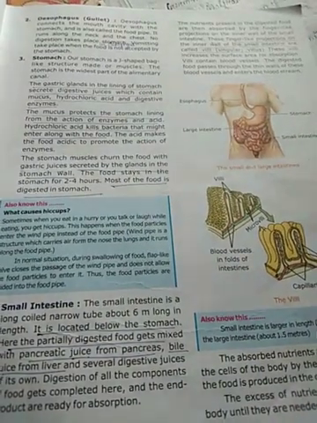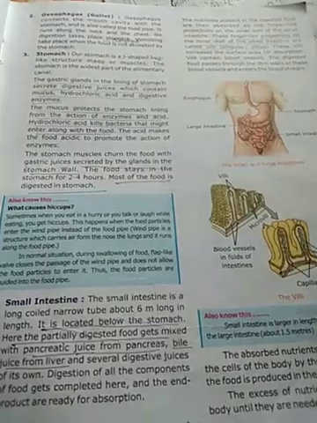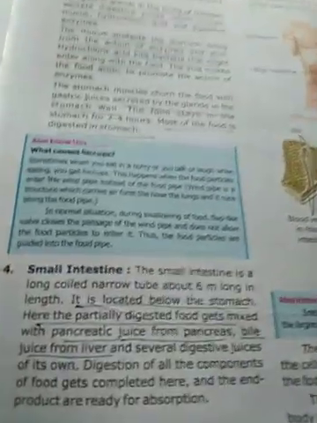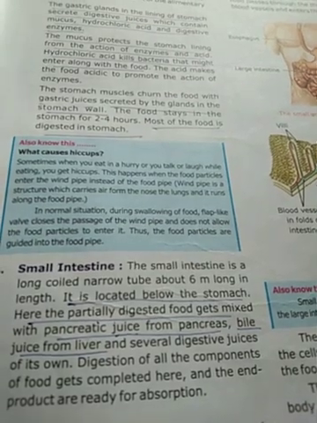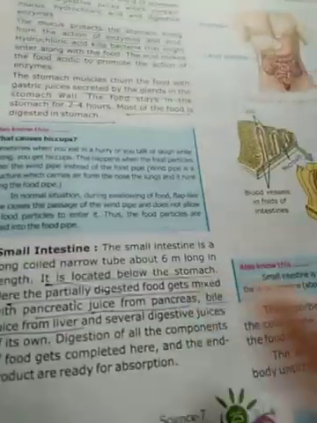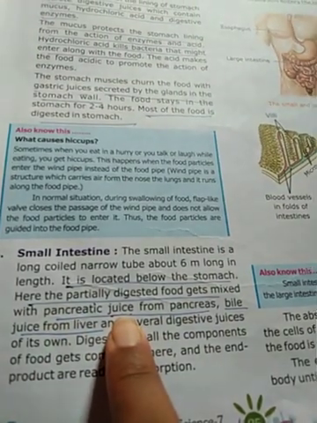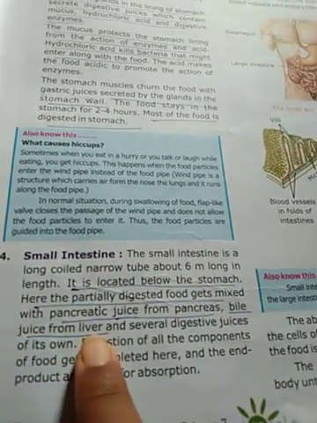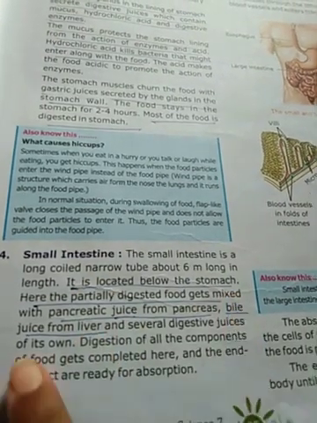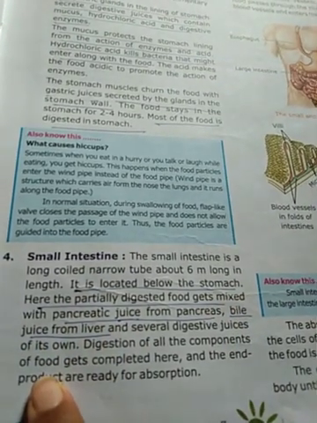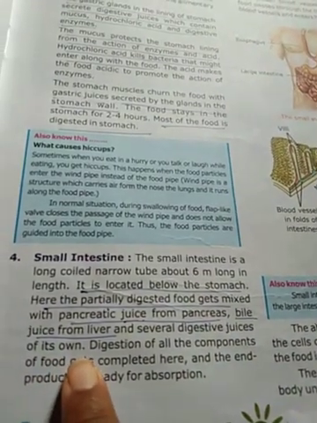Here the partially digested food gets mixed with pancreatic juice. The pancreas is a gland which secretes pancreatic juice, and the liver is also a gland which secretes bile juice, along with several juices of the intestine's own.